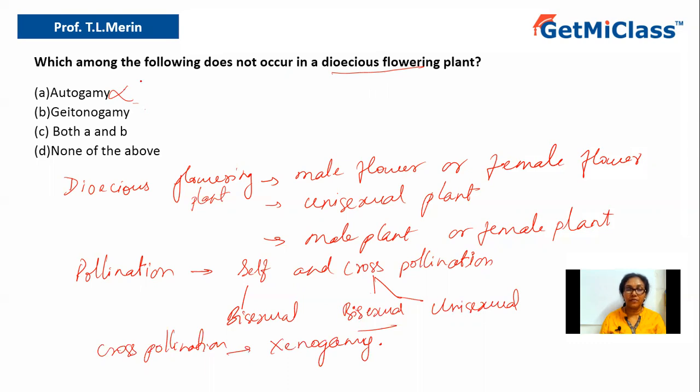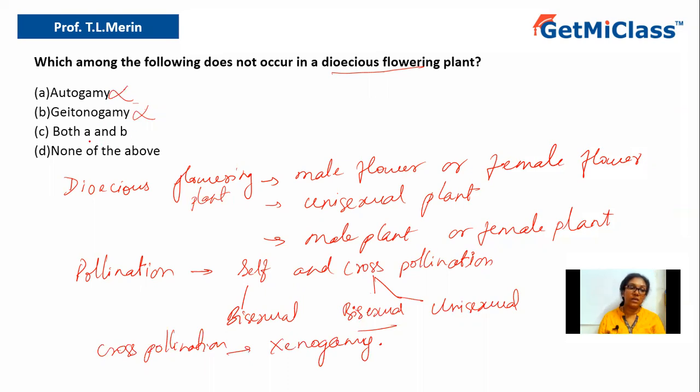Geitonogamy is a type of self-fertilization where the flowers are present on the same plant, where pollen grains from one flower get transported onto the stigma of another flower of the same plant. But here the plant itself has only one sex of flower, either female or male. So here it is not geitonogamy. So it is ruled out.